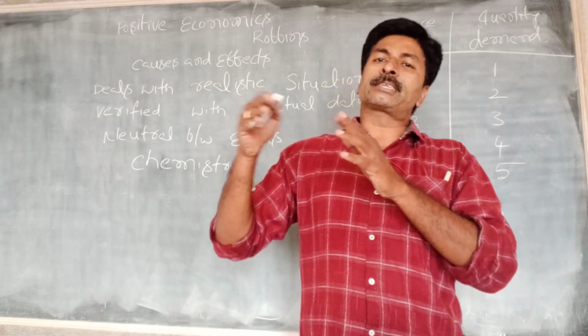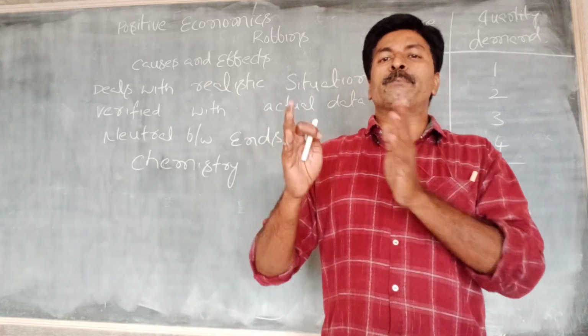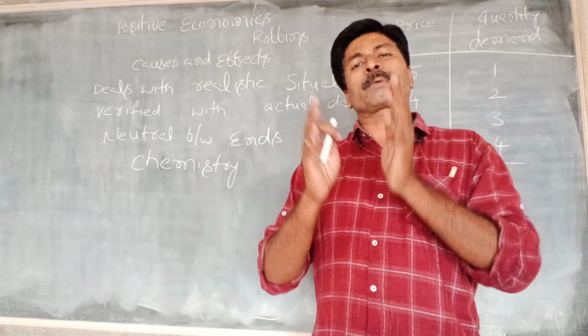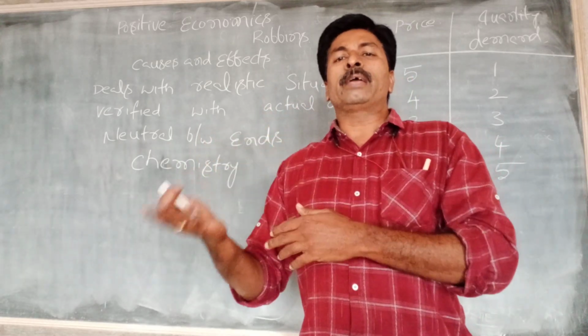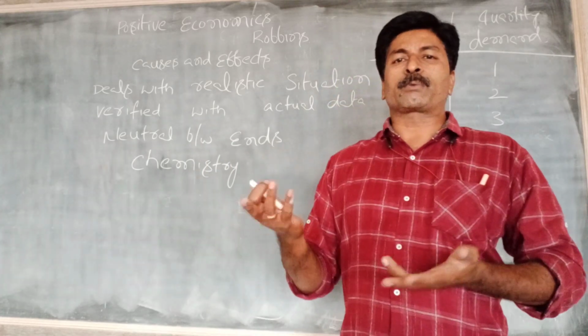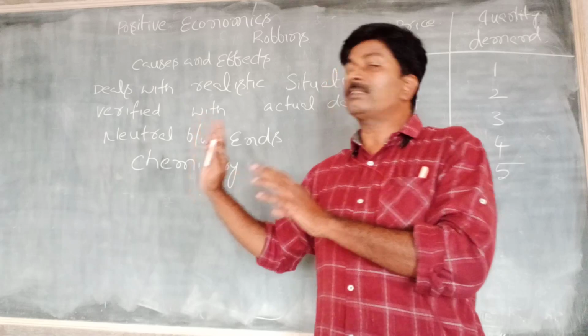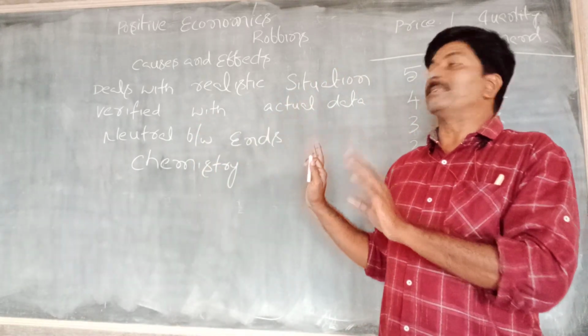But economics explains any commodity that has price, demand and supply. Maybe that commodity can promote or destroy welfare, but that is another matter. So in his opinion, economics is neutral between ends.